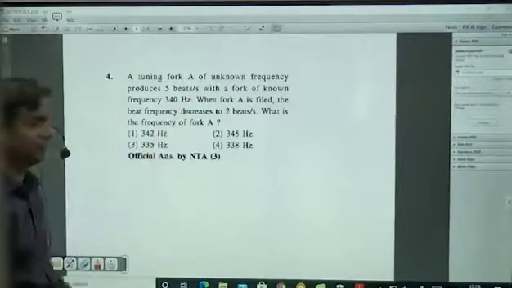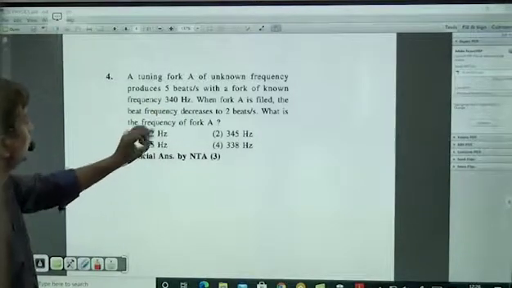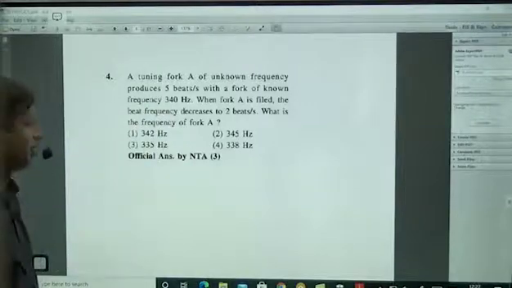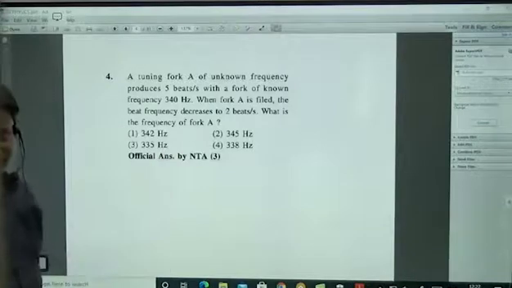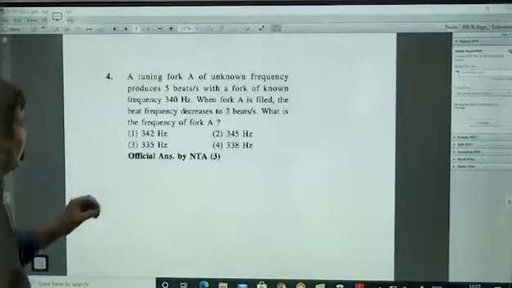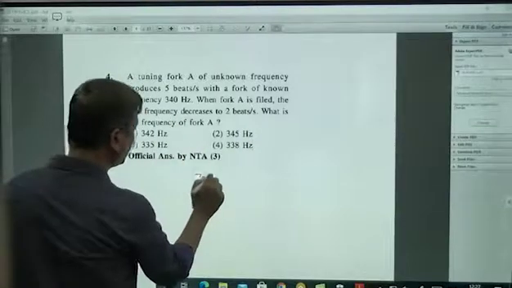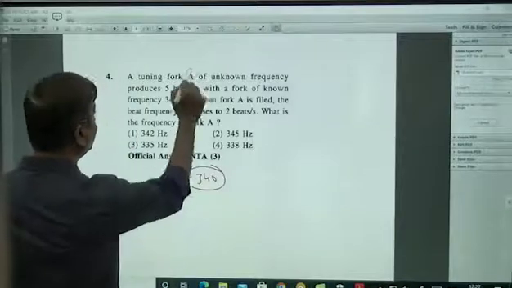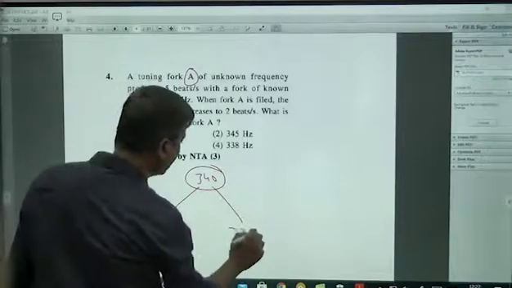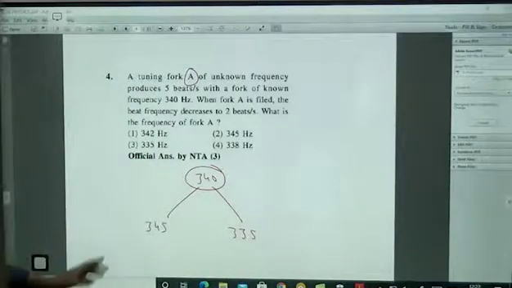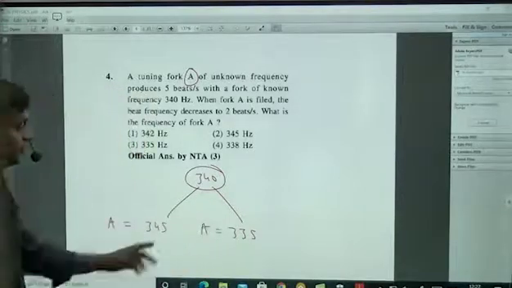A tuning fork A, next question. A tuning fork A of unknown frequency produces 5 beats per second with a tuning fork of known frequency 340 Hertz. Just remember, when we were studying beats, we have taken this type of problems also. 340 is the known frequency. Unknown A is producing 5 beats. So A can be either 345 or 335. Two chances are there. Now among these, which is the correct answer? Let us check.